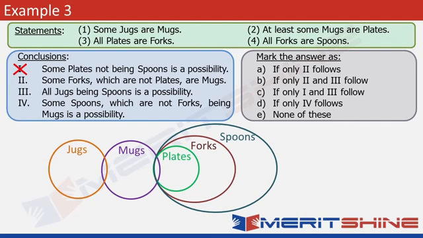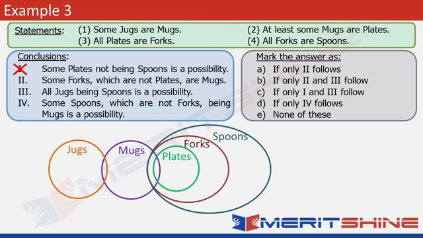Look at 2 now. Some forks which are not plates are mugs. Now this is an interesting one. We can see from the figure that all the forks that are overlapping with mugs are plates as well. But is it really necessary? No, it's not. Look at this new figure. So there can be indeed some forks which are not plates but are mugs. Look at this region. But this is just a possibility. It's not necessarily true. So though this is possible, the conclusion does not follow because it is not always true. Hope you understand the difference.